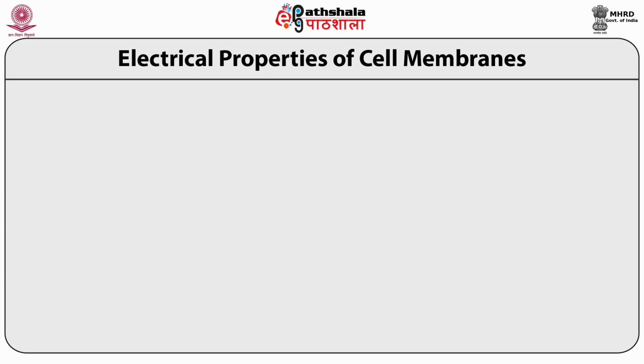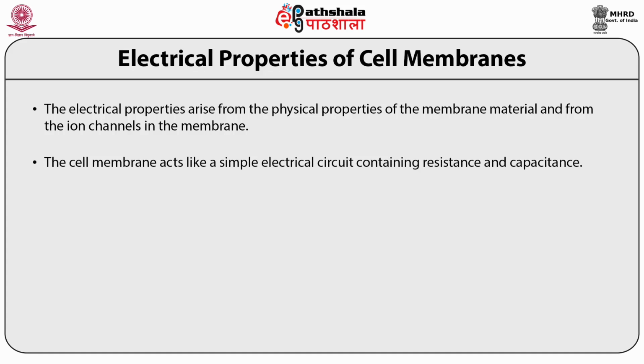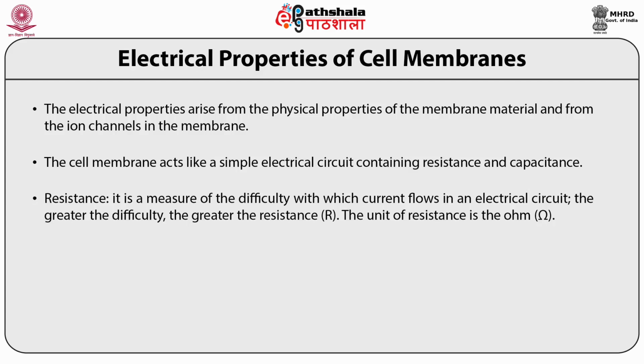Electrical properties of the cell membranes. The electrical properties arise from the physical properties of the cell material and from the ion channels in the membrane. The cell membrane acts like a simple electrical circuit containing resistance and capacitance. Resistance is a measure of the difficulty with which current flows in an electrical circuit. The greater the difficulty, the greater the resistance. It is abbreviated as R. The unit of resistance is ohm.